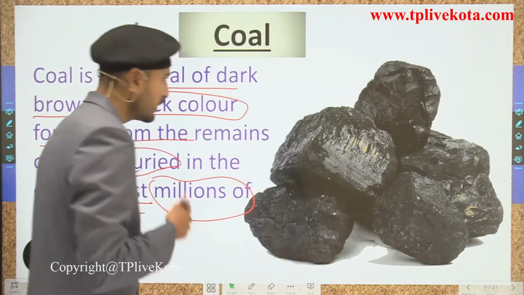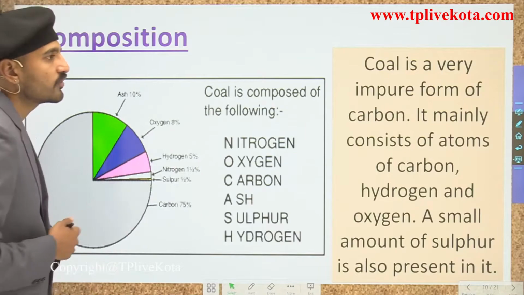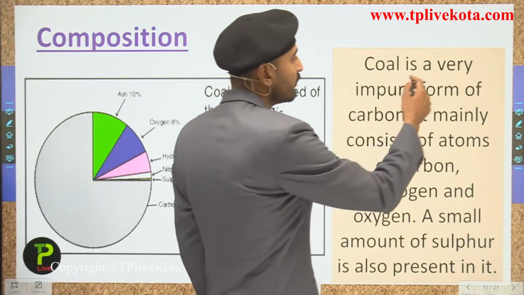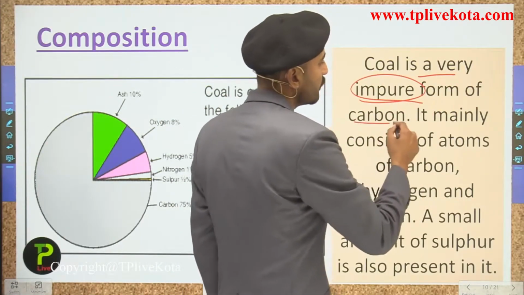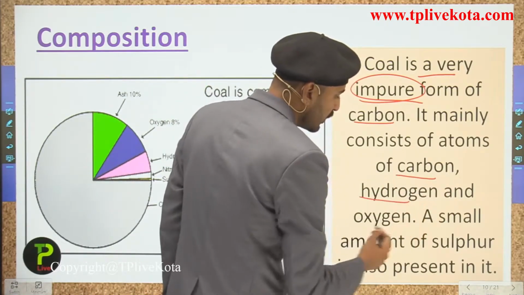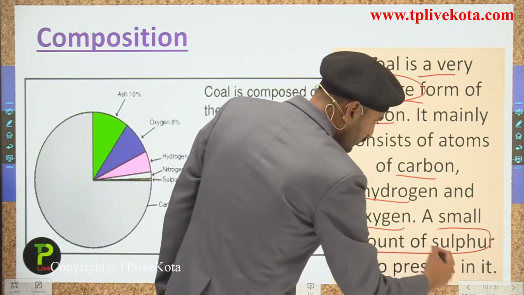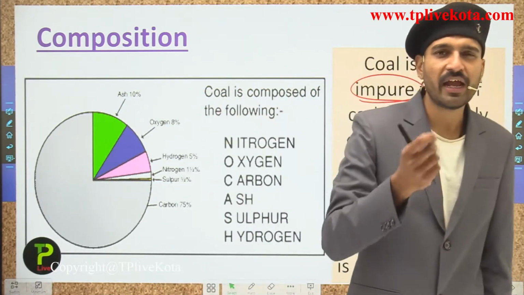So students, let us move to the next slide and see the composition. Coal is a very impure form of carbon. It mainly consists of atoms of carbon, hydrogen, oxygen, and some small amount of sulfur and some other atoms.